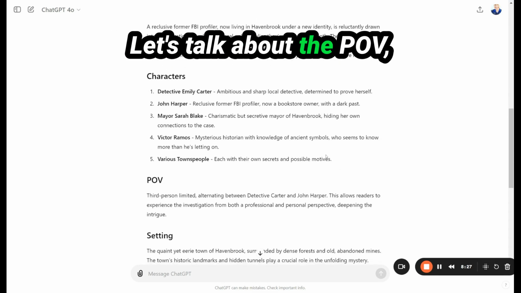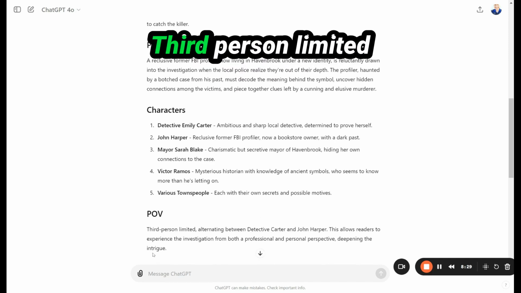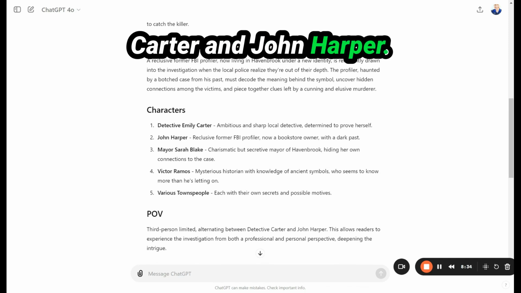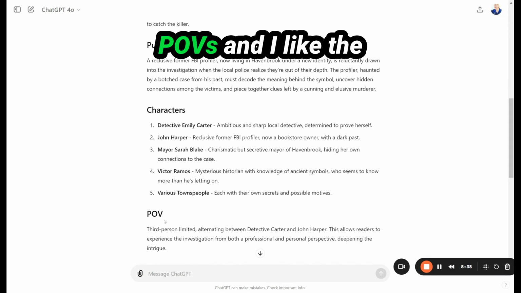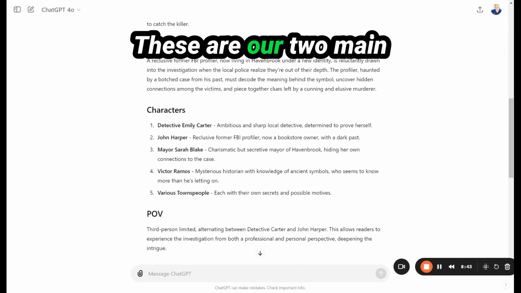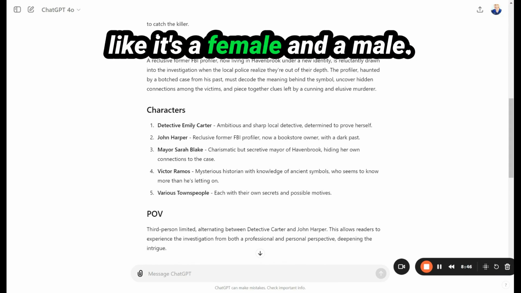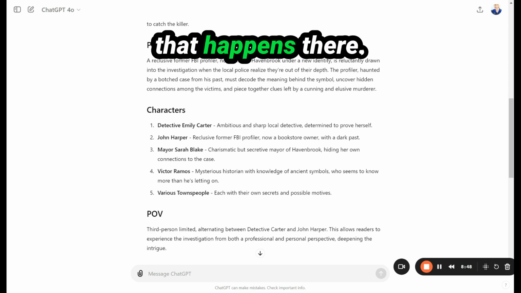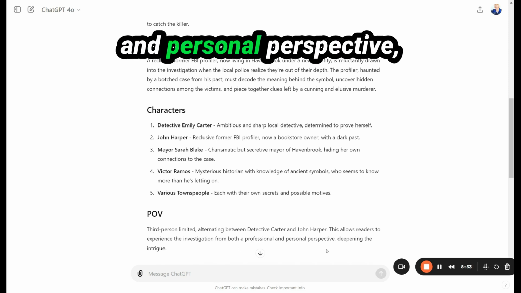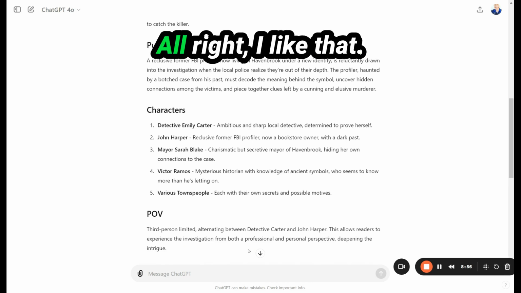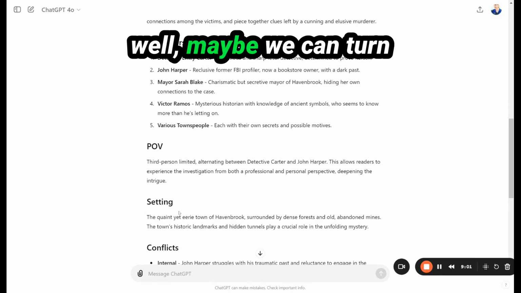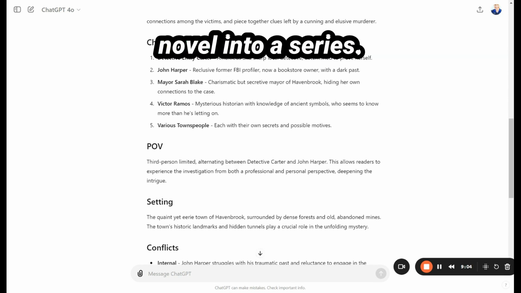Let's talk about the POV since we already have it. Third person limited, alternating between Detective Carter and John Harper. I kind of like third person POVs, and I like the alternating between Detective Carter and John Harper. These are our two main characters, which it looks like it's a female and a male. There might be some romantic interest that happens there. This allows readers to experience the investigation both from a professional and personal perspective, deepening the intrigue. All right. I like that. I really like that. Okay. And if this goes well, maybe we can turn this standalone mystery novel into a series.